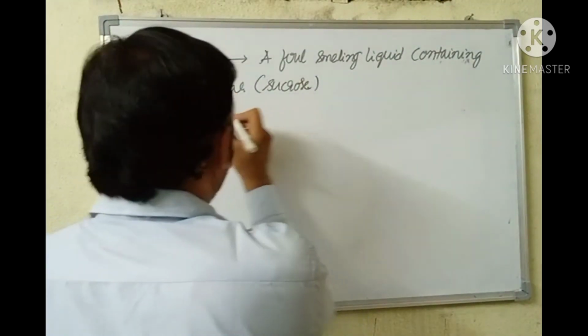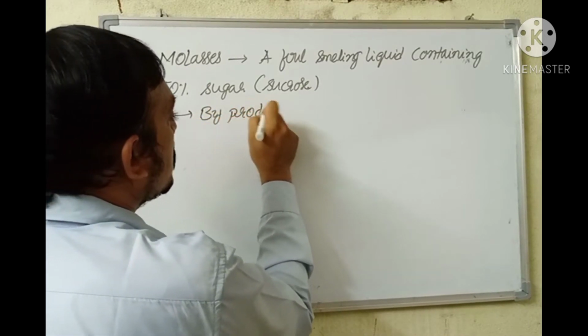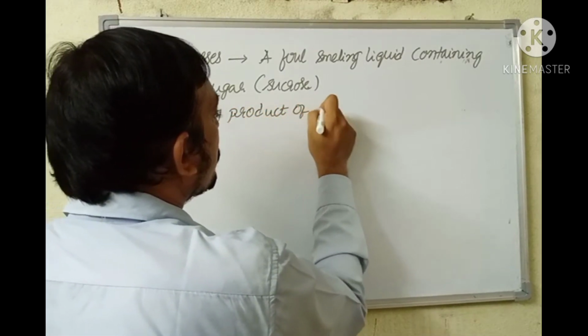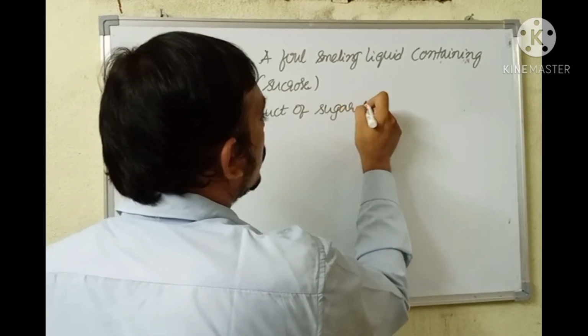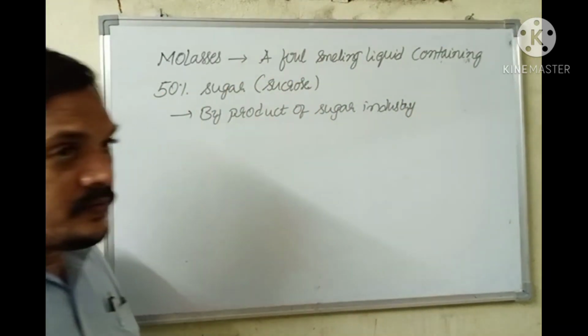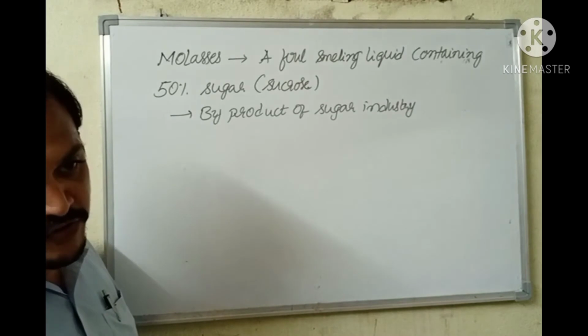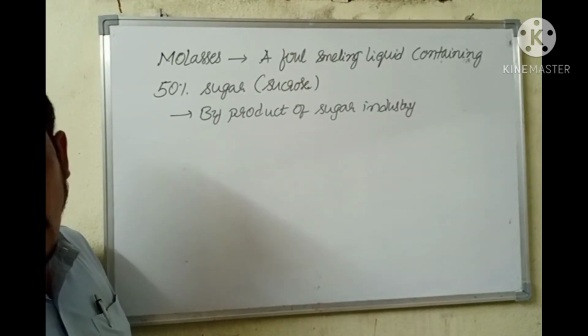That is a byproduct of the sugar industry. That molasses is fermented to produce alcohol.